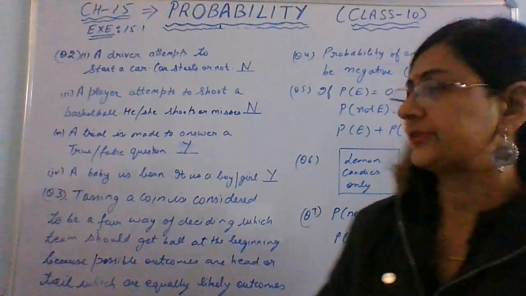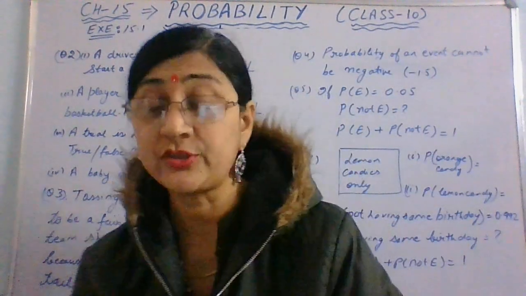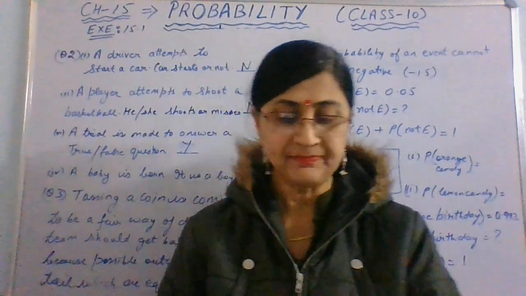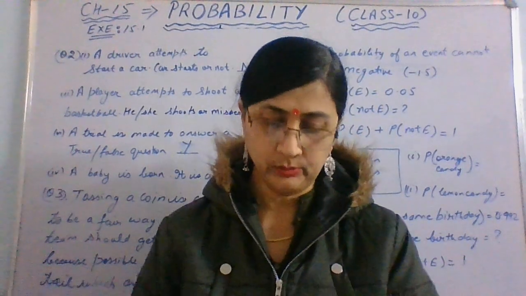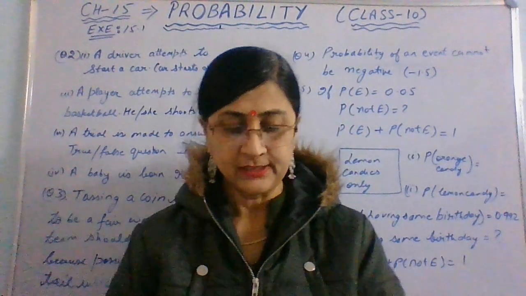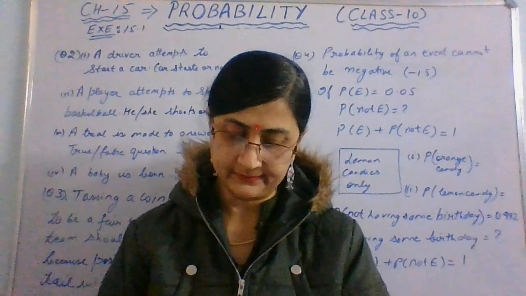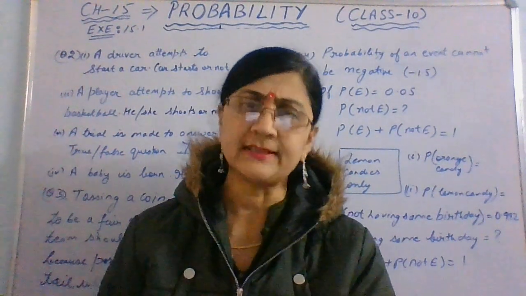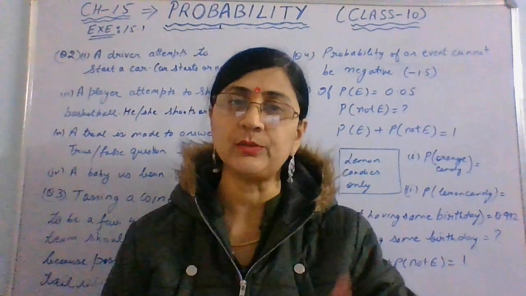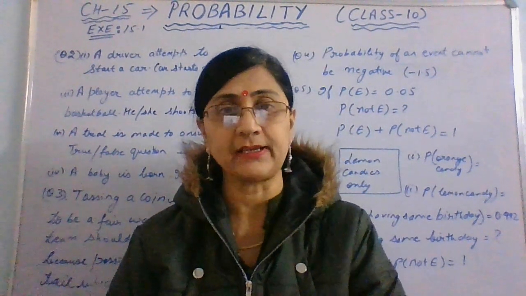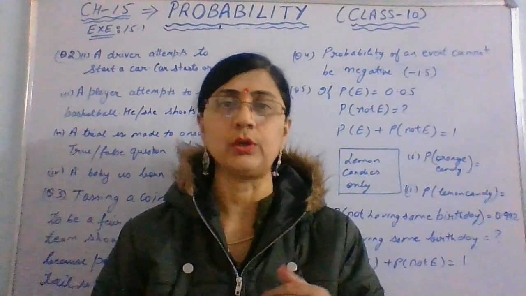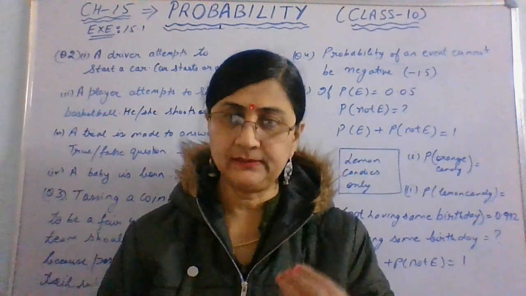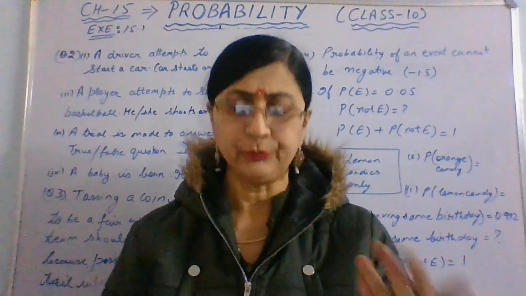Now question number 3, right? Question number 3, the question I'll read here, I've written the answer. Why is tossing a coin considered to be a fair way of deciding which team should get the ball at the beginning of a football game? Whether it's a football game or cricket, whenever you have to decide something, there is a deciding factor, who will play first in cricket or who will take the ball in the beginning in football, right?